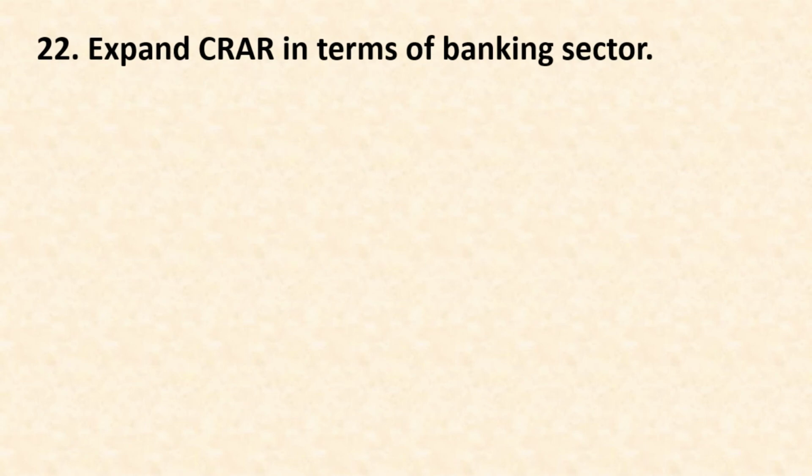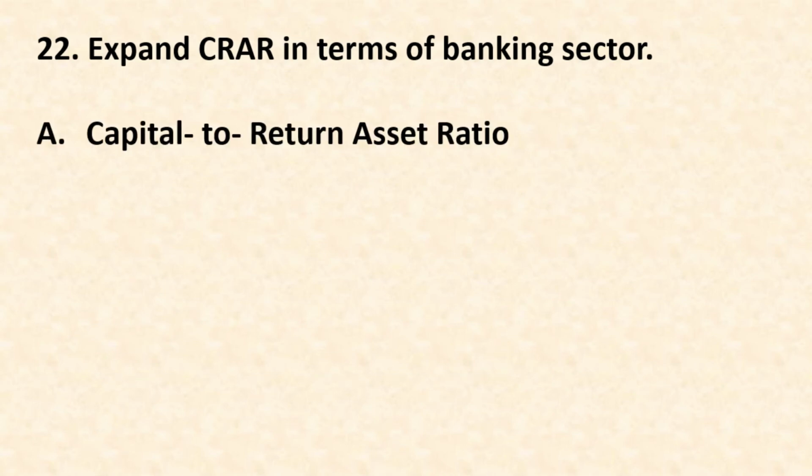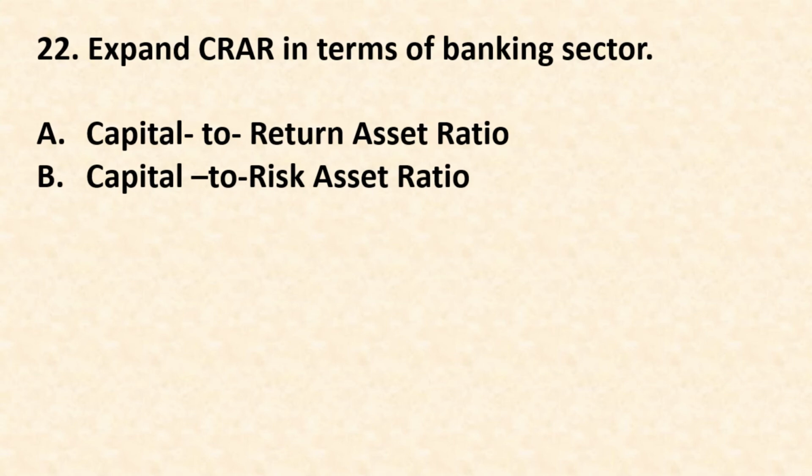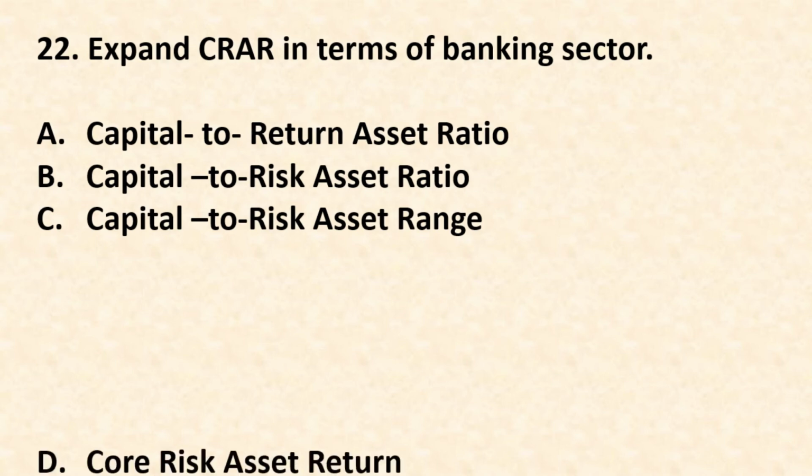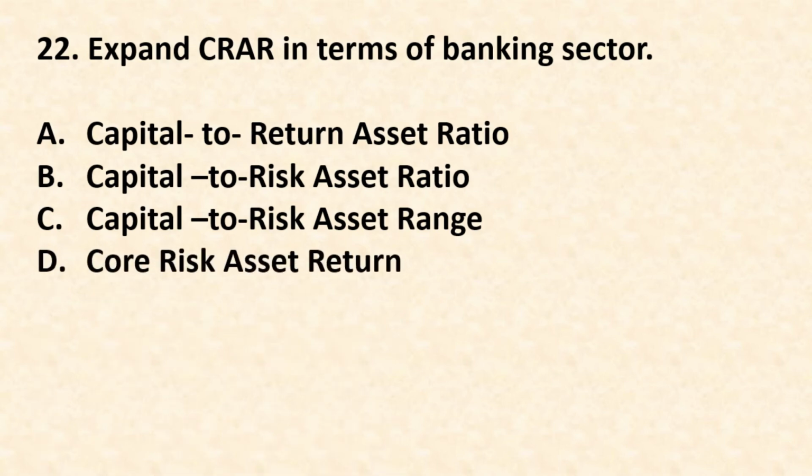Number 22. Expand CRAR in terms of banking sector. Option A, capital to return assets ratio. Option B, capital to risk assets ratio. Option C, capital to risk assets range, and option D, core risk assets return. The correct answer is option B, capital to risk assets ratio.